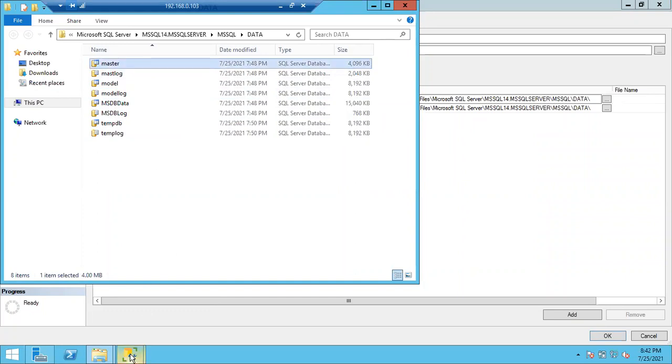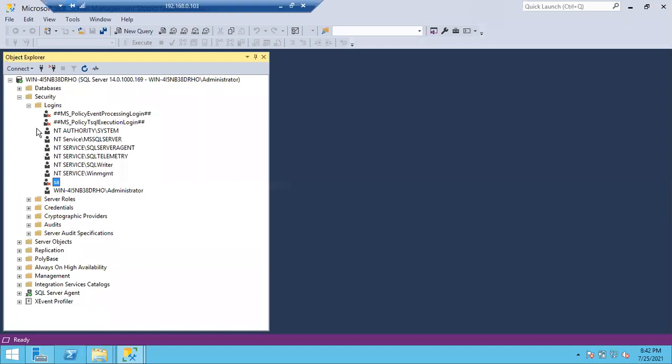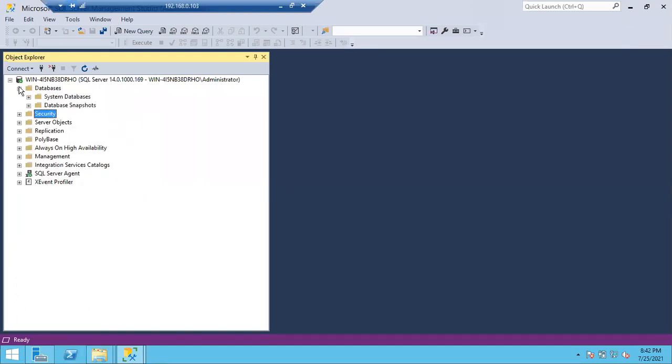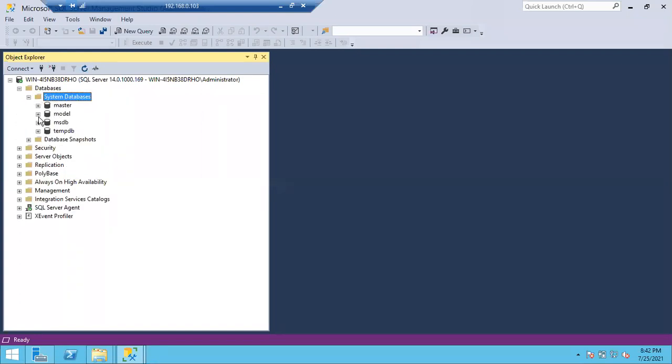If you go to Management Studio, by default you will get system databases. When you install SQL Server, you can see system databases. If you expand it, you can see 4 system databases. These come along with the installation; no one creates them. Each database will have 2 files: master will have 2 files, model 2 files, MSDB 2 files, TempDB 2 files. So total 8 files.